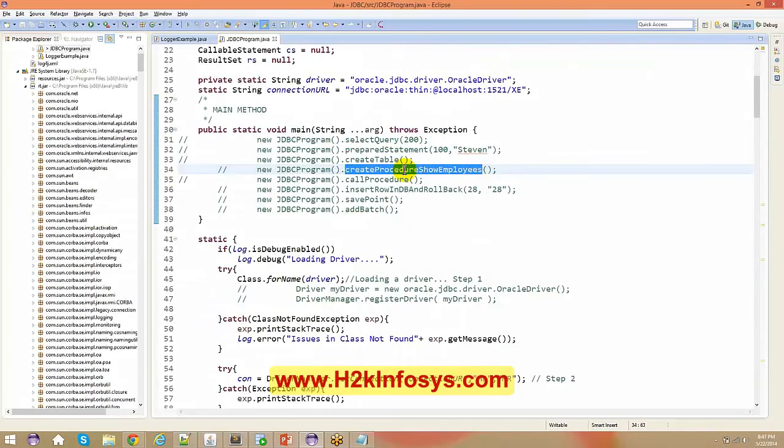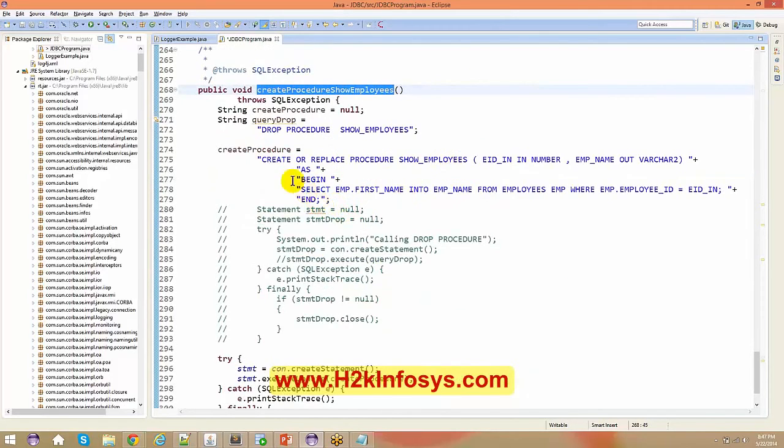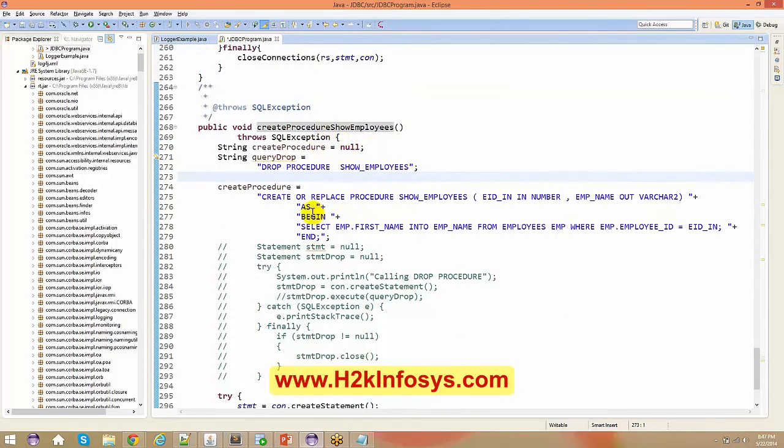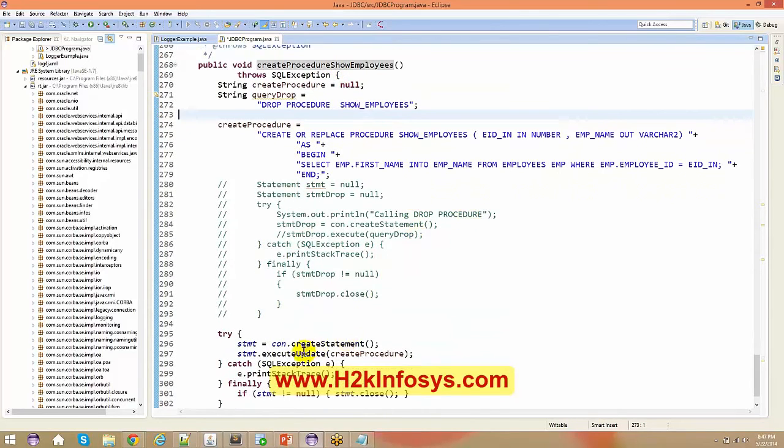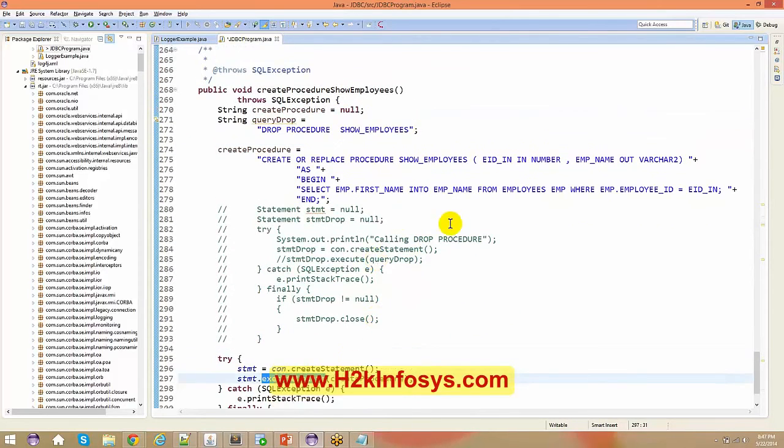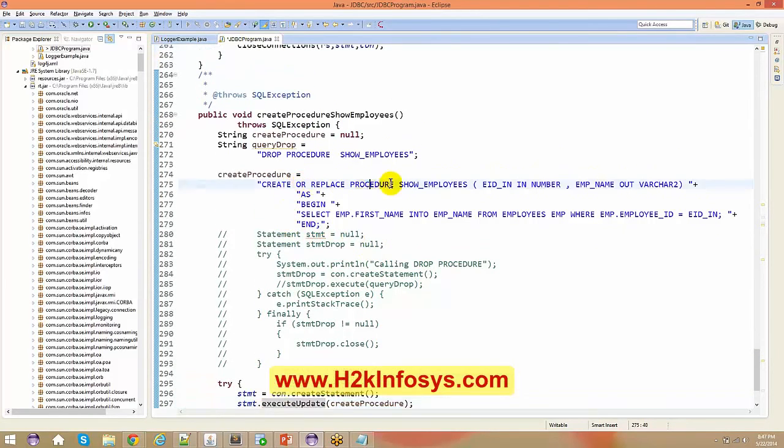So usually what happens, you create a procedure from your SQL Developer or from any kind of database tools. Okay, so in order to create a procedure, if you see here, you just need to say executeUpdate. Even if you are not familiar with procedures, you basically say create or replace procedure name, and this is your IN parameter, this is your OUT parameter. As begin, select employee.first_name into employee_name from employees emp where employee.employee_id equals the argument which you're going to pass out here.